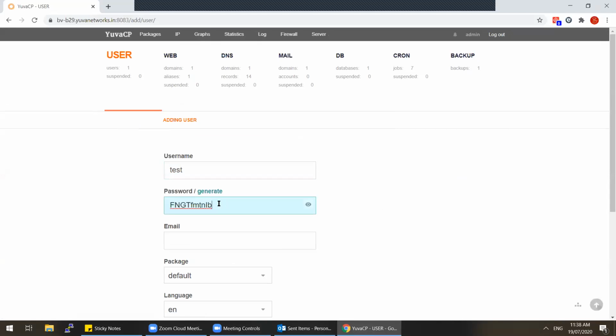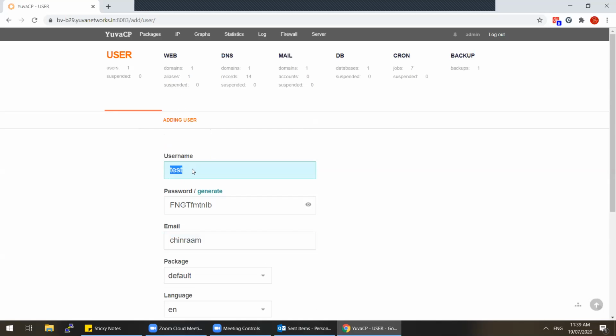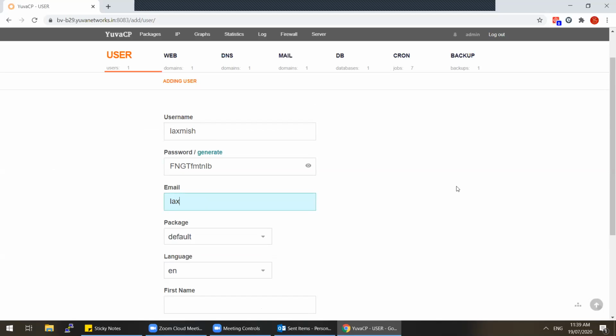This is admin user. This is my hosting, or yours? Yes, sir, your hosting. Okay, don't create a test user. Create one for Lakshmish. Just make it the username. LAKSHMISH. Correct, sir. Mail ID: lakshmish@gmail.com. Correct, sir.